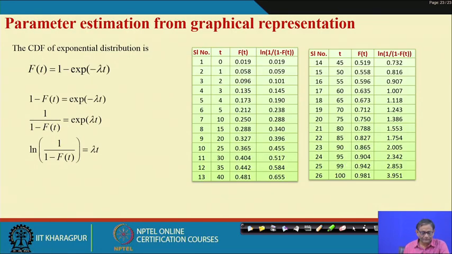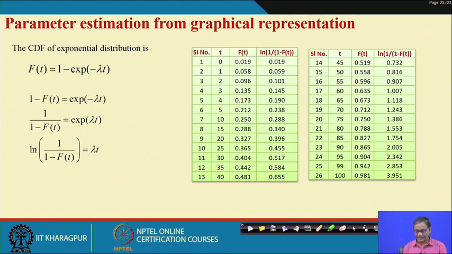Now, suppose you have data and you want to find out the lambda value graphically. From theory you have seen that the lambda value is 1 by mean time to failure, the reciprocal of mean time to failure.